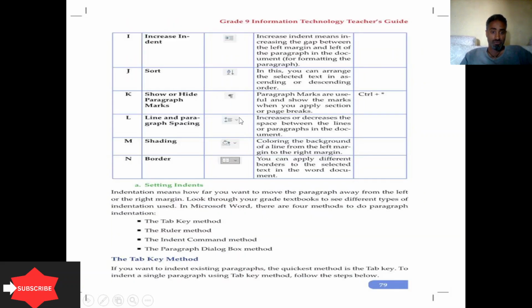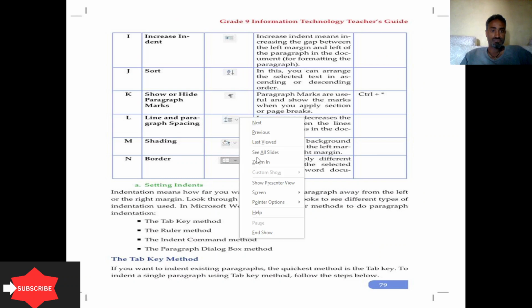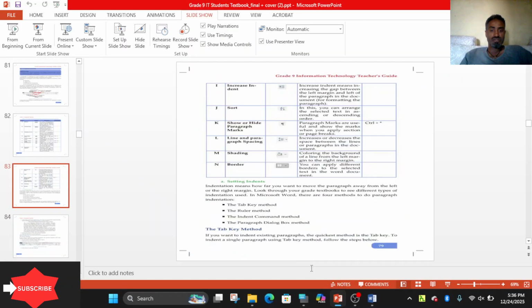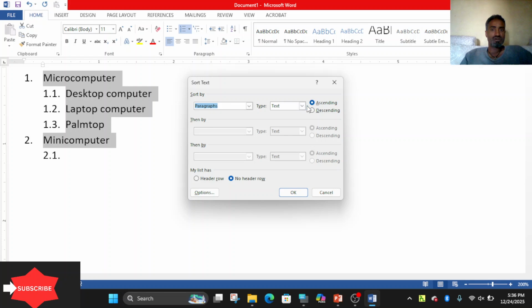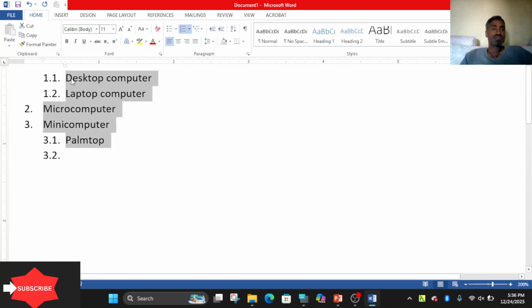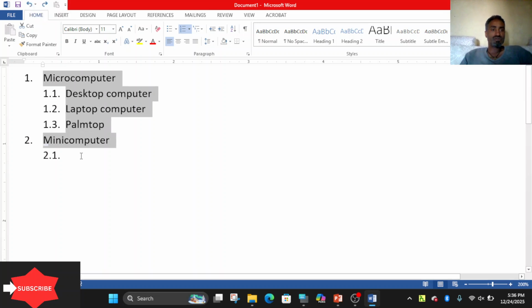Sort, it's possible to sort using ascending and descending. For instance, here it's not ascended. I can choose, for instance, ascending. Okay, it will ascend, which means from the lowest to the highest. Lowest, D letter, then A letter. But in this case, it's not the appropriate choice.